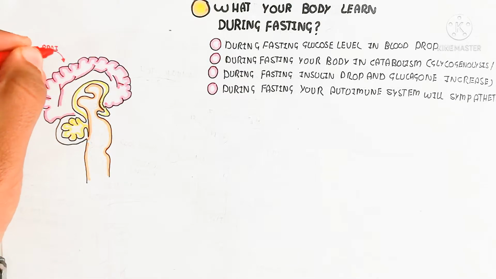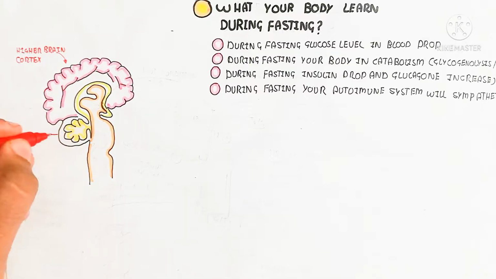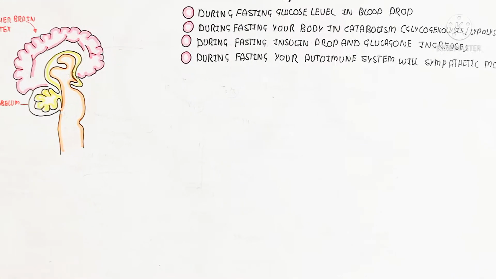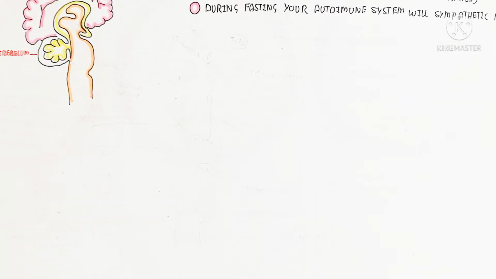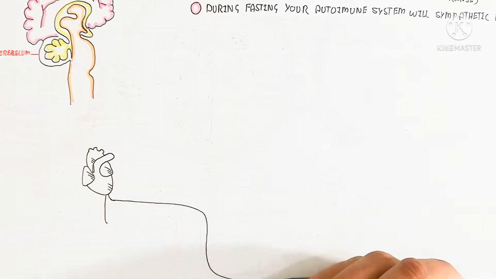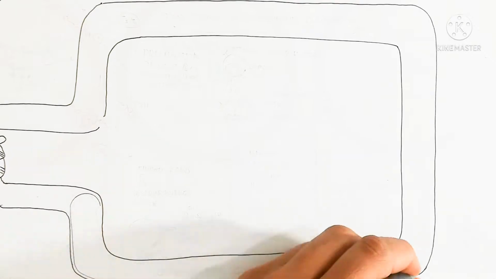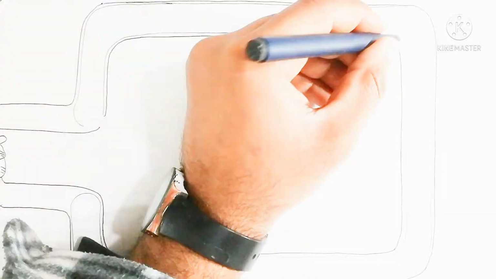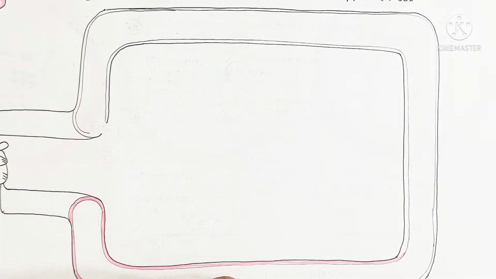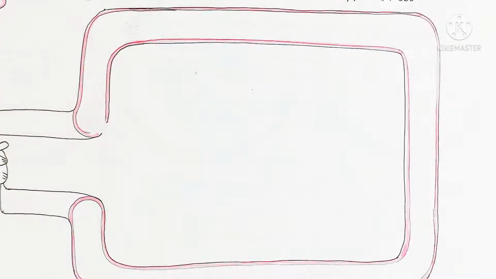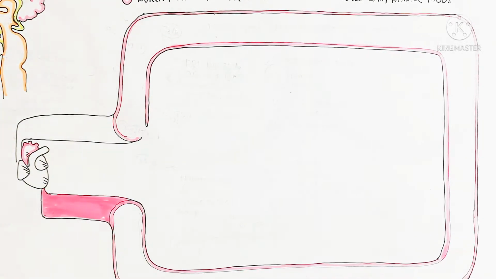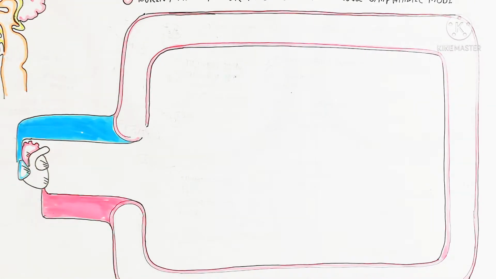Here is the higher brain cortex. This higher brain cortex will detect the stimulus, for example the fasting and starvation period. After this detection, many physiological aspects will occur. So here I am drawing the blood circulatory system with the heart, which circulates throughout the body. It is the closed double circuit circulatory system in the human body. For example, here are the artery and vein, and I am coloring them with red, but you can understand as well.